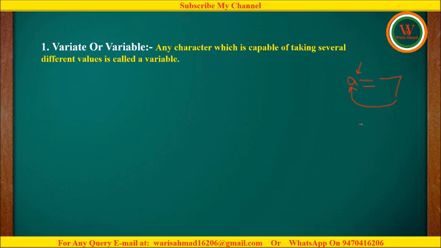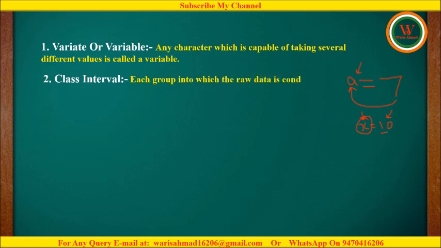Similarly, if I have taken x equals to 10, then x is taken as variable while 10 is taken as constant. Here x is the variate or variable which is holding the value 10. Now the next topic is class interval. Each group into which the raw data is condensed is called a class interval.